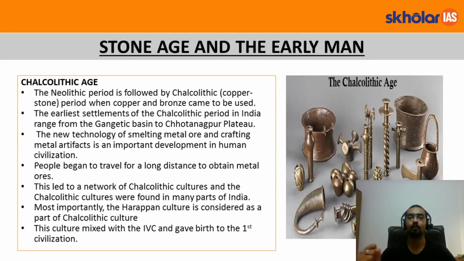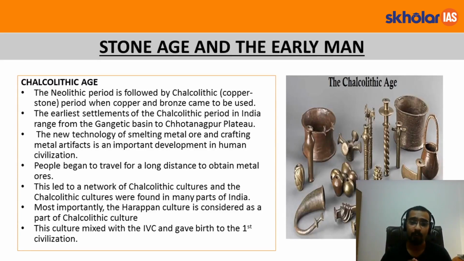So let's take a quick recap of this Chalcolithic Age. The Neolithic Age was followed by the Chalcolithic Age. The most striking development in this Chalcolithic Age was metal and smelting metal into new artifacts. Bronze was the first alloy to be used. It is made up of two metals, copper and tin. Copper was the first metal to be used.